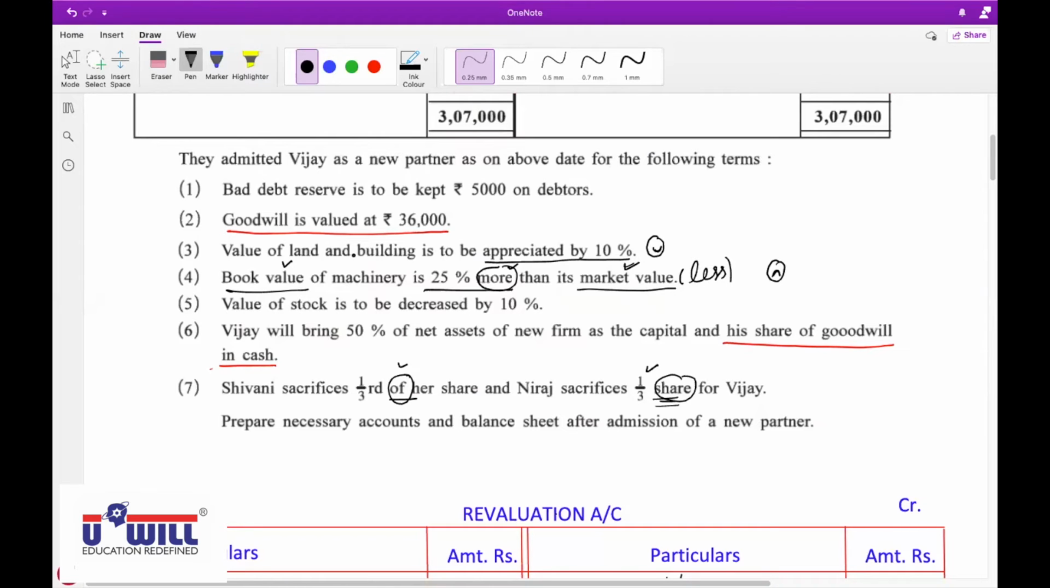Okay. Next, value of stock is decreased by 10%. Value of stock is decreased by 10%. Harsh, unmute yourself. Harsh, unmute yourself. Yes, sir. Yes, tell me. Value of stock is to be decreased by 10%. What will you do?